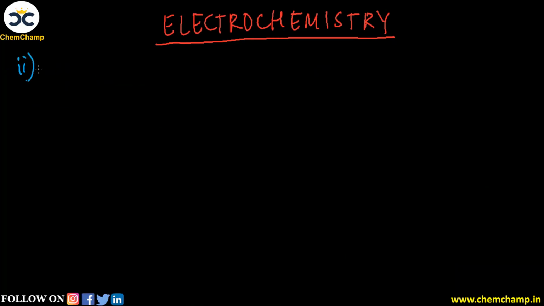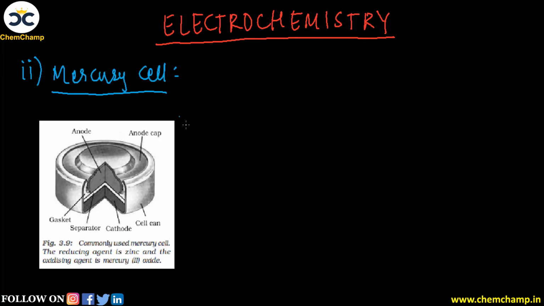Now let's see the second type of primary battery, which is a mercury cell. Now let's see, this is the diagram of a mercury cell, and you have seen this in your hand watches. Hand watches या ऐसे कोई भी जगह पे जहाँ पर lighter or smaller source of energy is required. For example, hearing devices also.